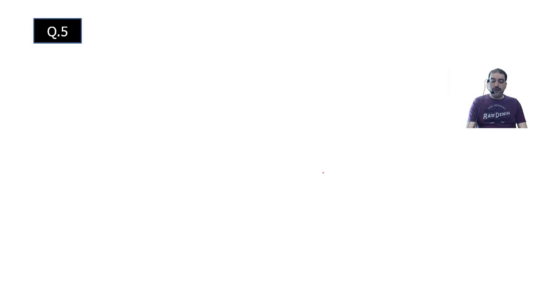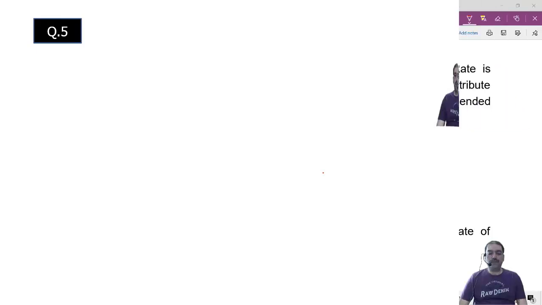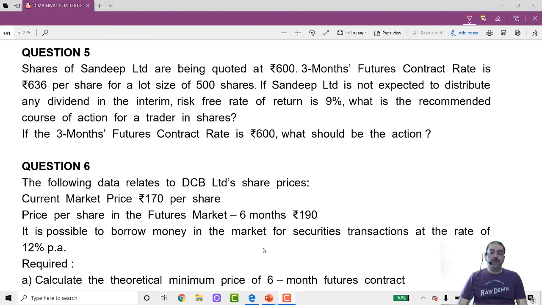Let us go to question number 5. Question number 5 says, shares of Sandeep Limited are being quoted at 600 rupees. So 600 rupees is your spot price. 3 months futures contract rate is 636. That is actual futures price, for a lot size of 500 shares.